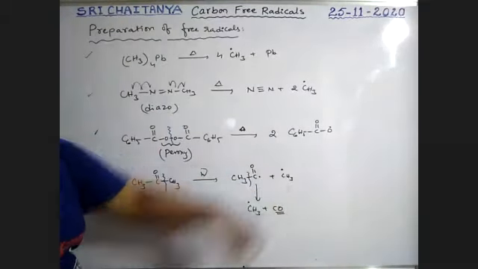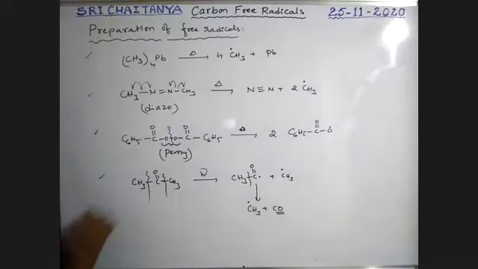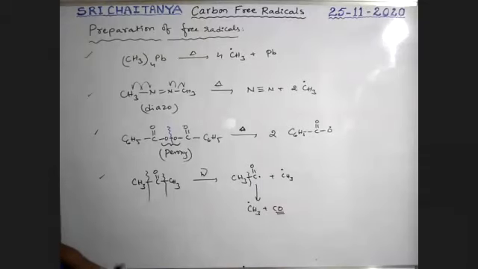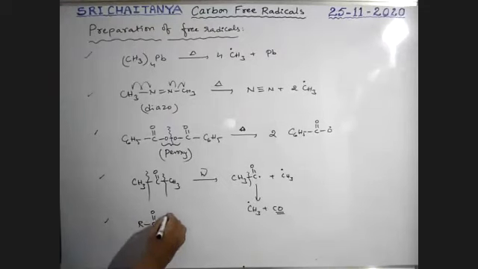So we get 2 methyl free radicals along with carbon monoxide. Next, one more: the RCOO minus ion. It is the acetate ion.